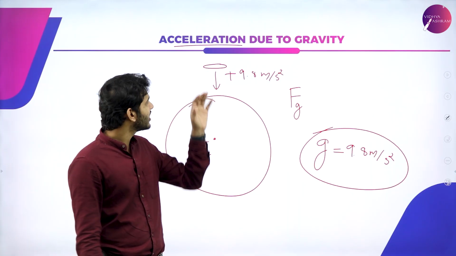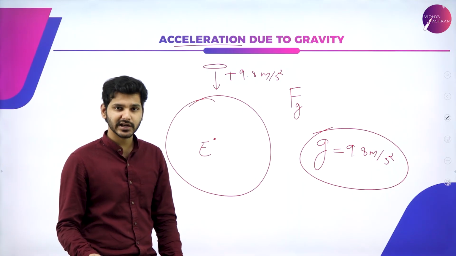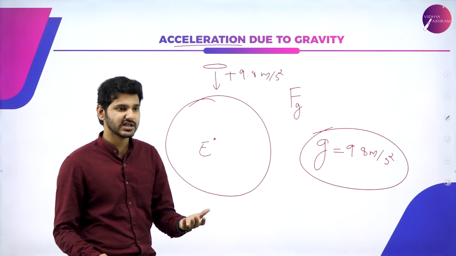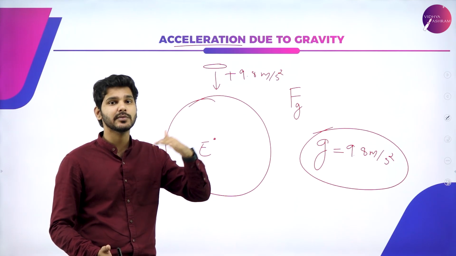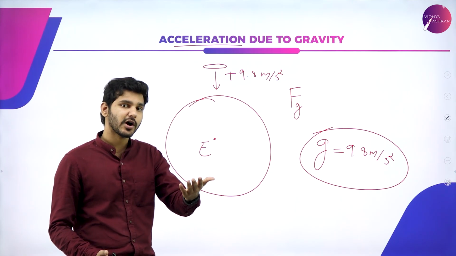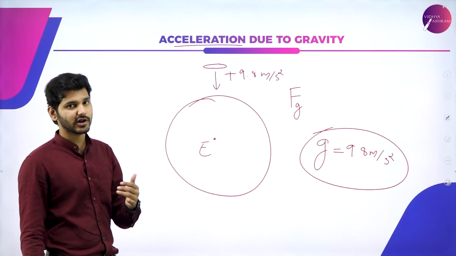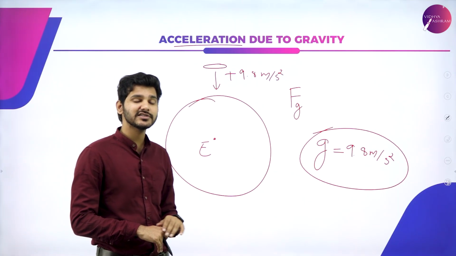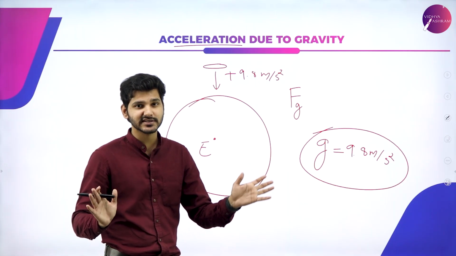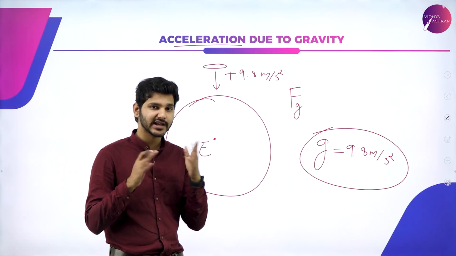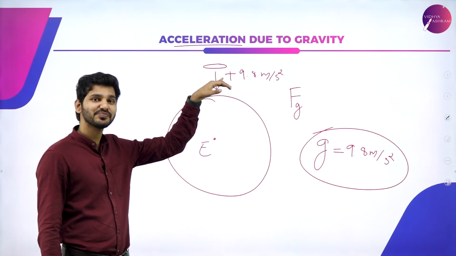But again, when the object is falling, because of air resistance, the velocity is actually cut down to what is known as terminal velocity, above which the velocity won't actually increase. So there is something known as terminal velocity. You don't have to worry about it, because since you're considering all ideal cases, wind resistance is actually neglected for all of you. So for you, there is no wind resistance.